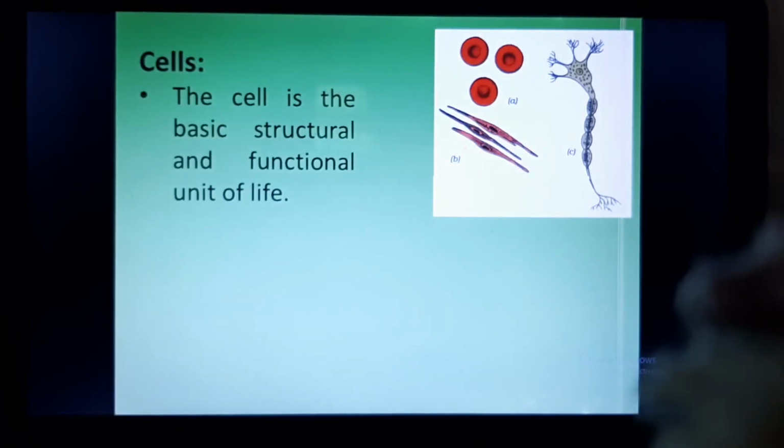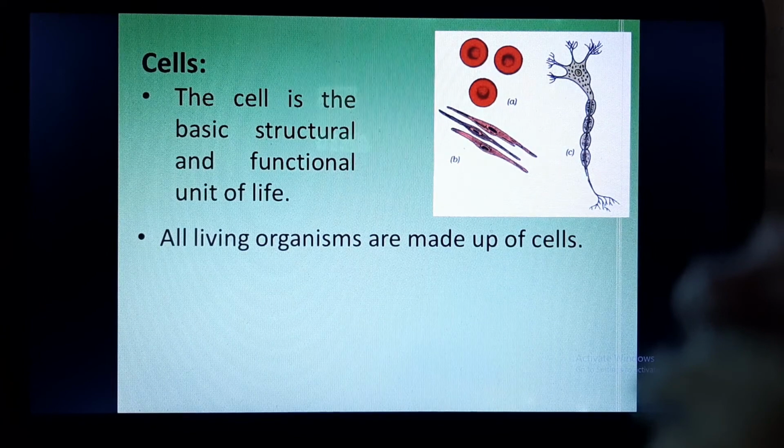Here you can see a few pictures of cells which are present in our body. A is the red blood cell, B is the spindle-shaped cells which are present in muscles, and C is the branched cell which is present as nerve cells or neurons in our body.